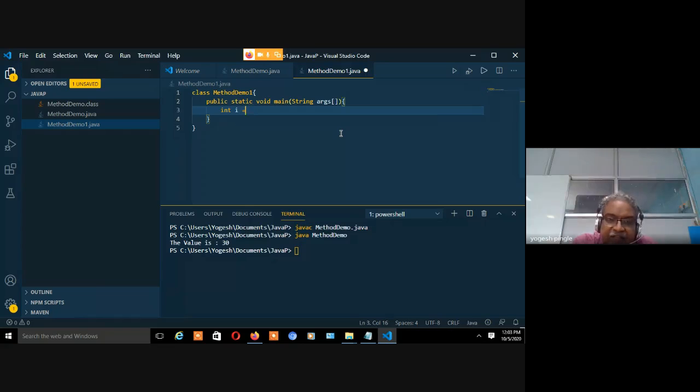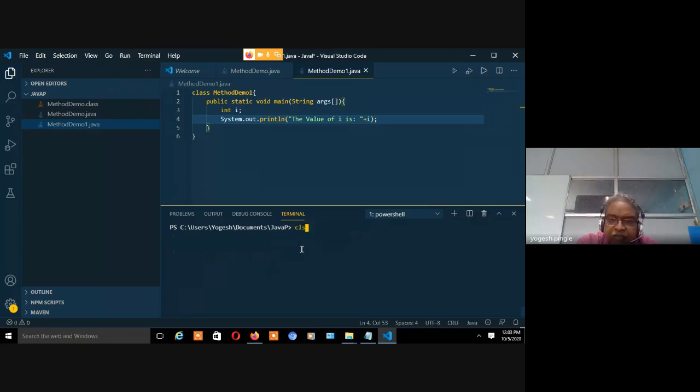I declare a variable. I have not initialized it. Let's now try to print the variable. The value of I is, and then plus I. Let's see what error it is going to show me. So there is no error.